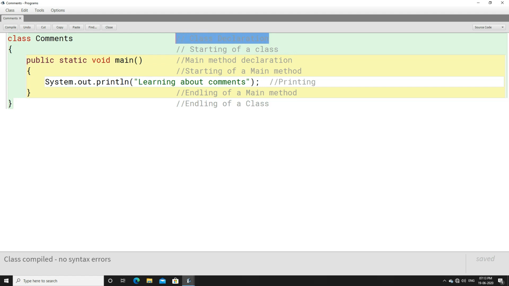And why does it remain deactivated? The reason is it is never executed by the compiler. When it is never executed by the compiler, it does not get converted to bytecode or machine code, right? So whatever you write in the comment line will remain as it is here, no work will be done. This is only to make things very clear, what work you have done in the program, and for what reason you have written each line. For all these reasons we use comments.